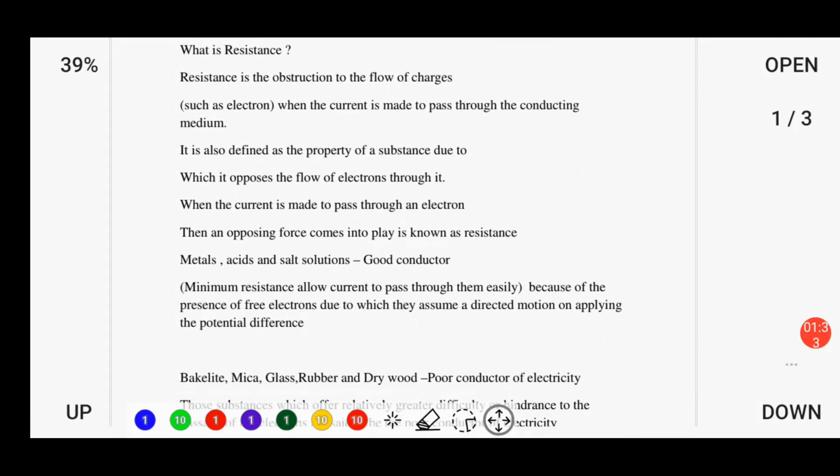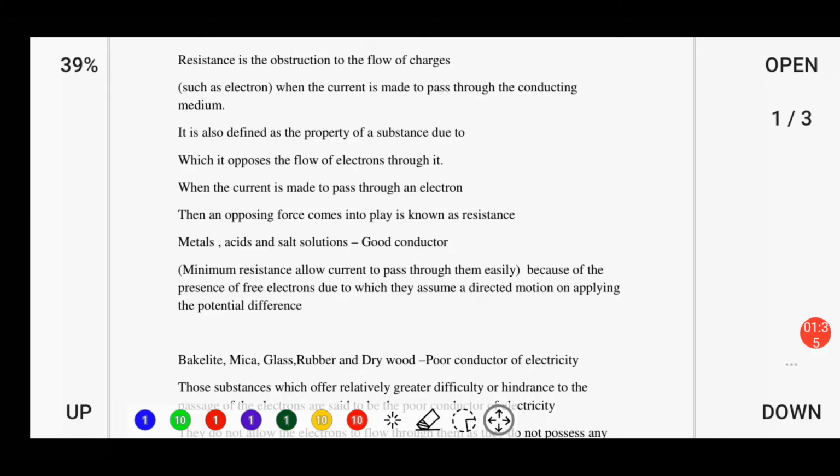When a current is made to pass through an electric field, an opposing force comes into play, which is known as resistance.